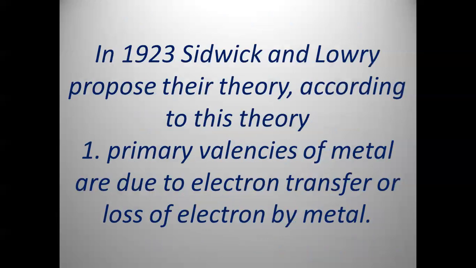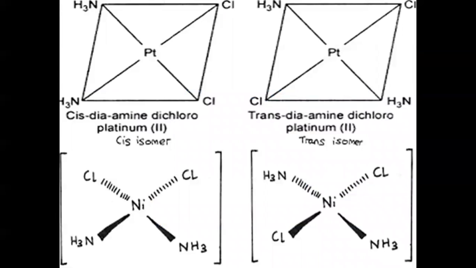For example, there are 4 ligands attached to platinum, which is the central metal ion. So the coordination number of platinum is 4. Similarly, there are 4 groups or molecules attached to nickel, so its coordination number is 4.